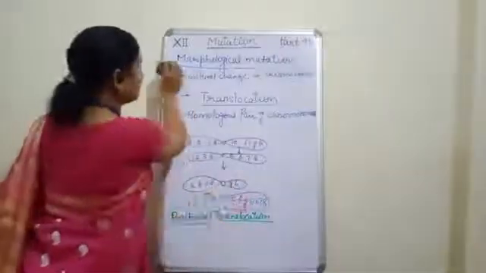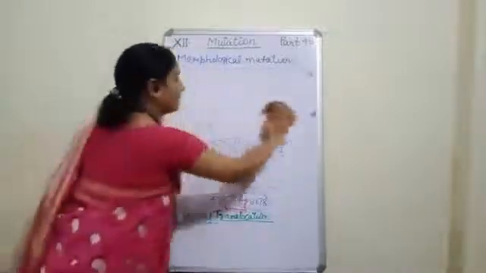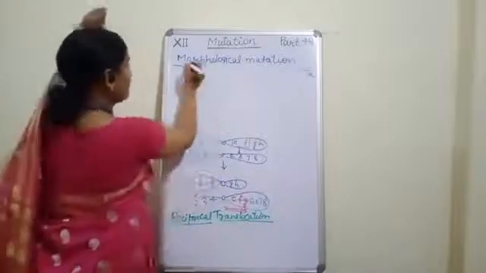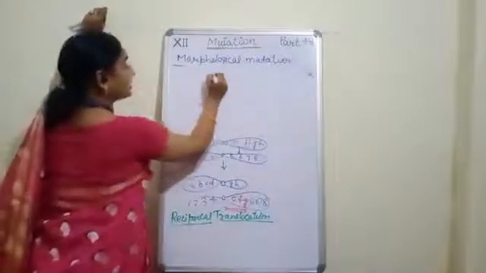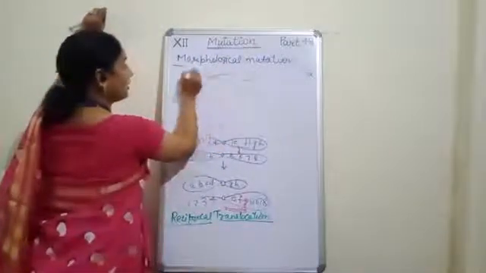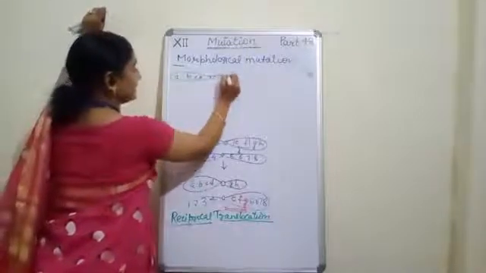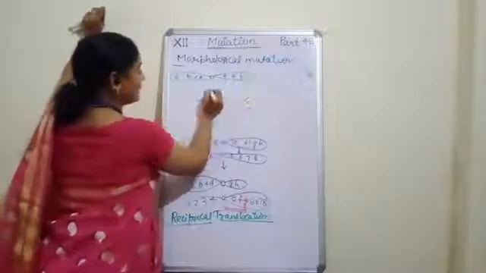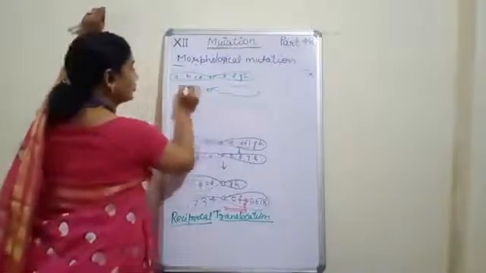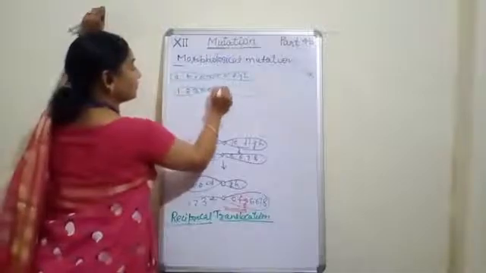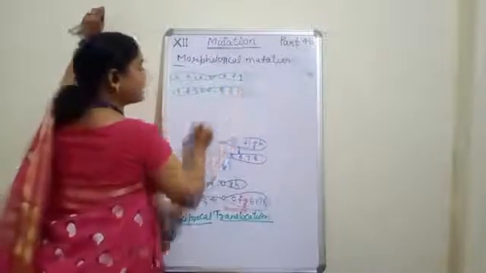I am drawing it here. In case of reciprocal, suppose I draw this as A, B, C, D, E, F, G, H, and the other homologous pair will be 1, 2, 3, 4, 5, 6, 7 and 8.